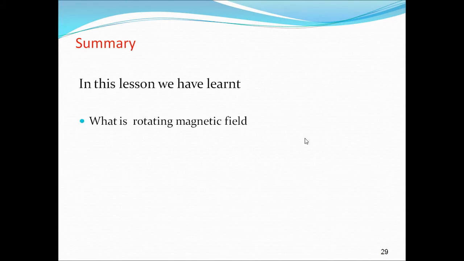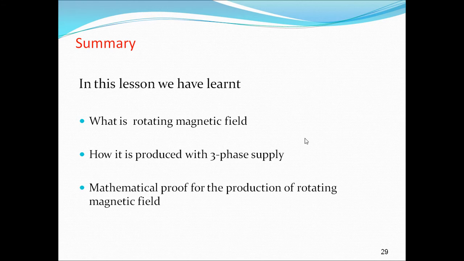And in this section, what do we conclude? What is a rotating magnetic field? We learned what a rotating magnetic field is, and how it is rotating. When we give the supply to a three-phase stator winding, a current starts to flow through the winding and it produces a flux, φR, φY, φB. And how it is produced, and what is the mathematical equation for that: the resultant flux is 1.5 times the maximum flux.